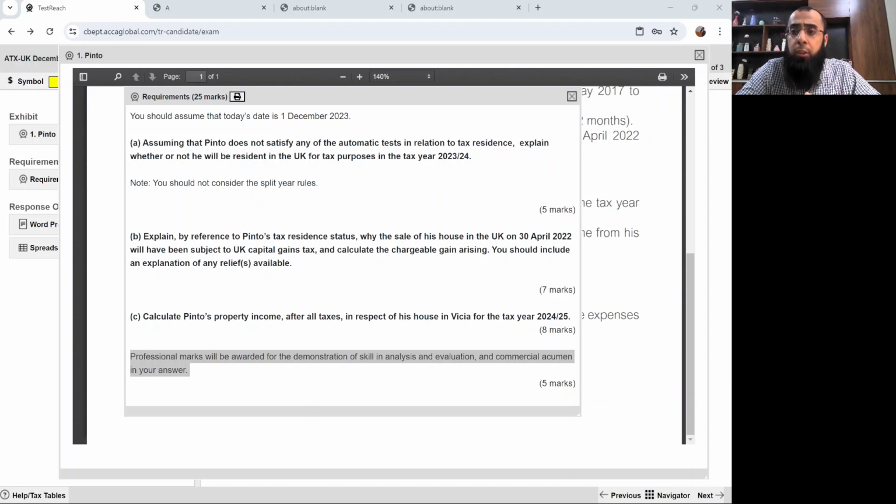So what you need to make sure is that you analyze the rules in detail, you relate it to the scenario, and where possible, if any commercial relation can be developed, you have to do that. But as I told you in the previous two questions also, when we talk about the advanced taxation exam, these requirements are automatically satisfied because whenever we answer anything, we do write the footnotes, we do relate it to the scenario. Okay, so let's look at requirement A.